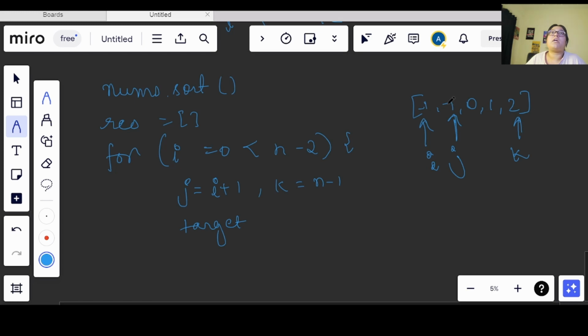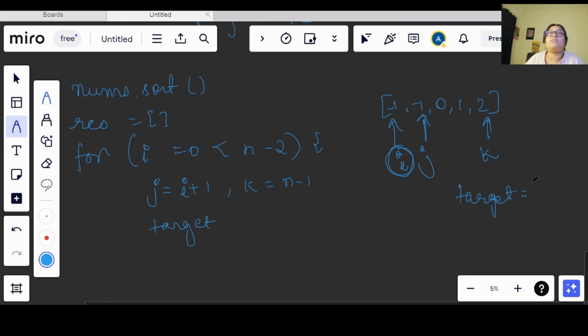So now my target, if I say okay, this value that I am having, and what I will do here is let's say my target is 0, and in this 0 what I will do, so if the target is 0, I will subtract that from the 0, right? Because why am I saying that? Now let's say if I have 5 as the target, and I have 1 2 3.